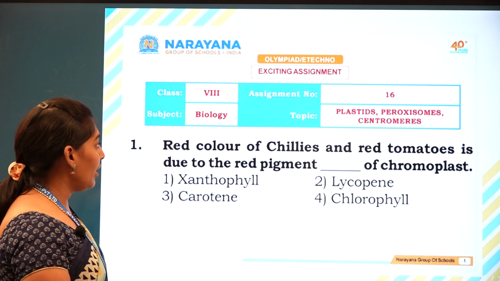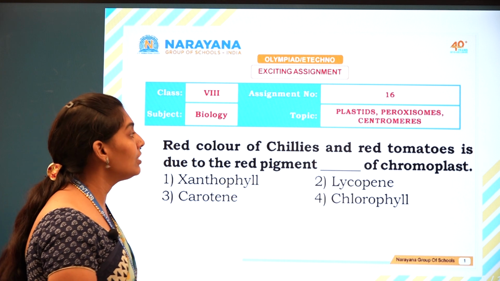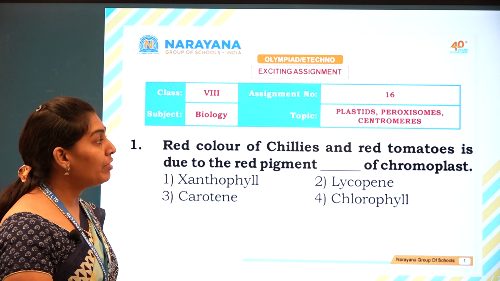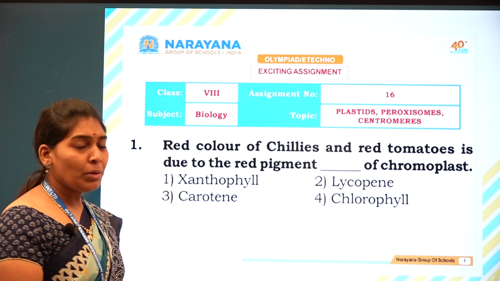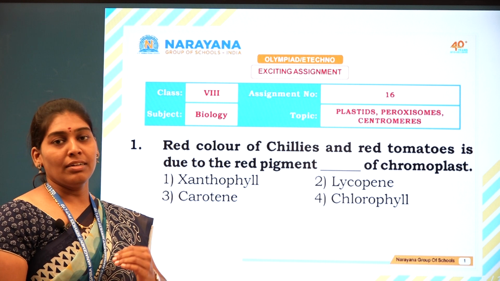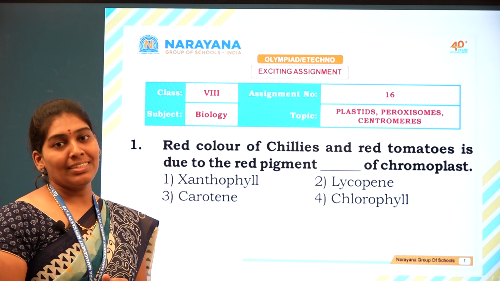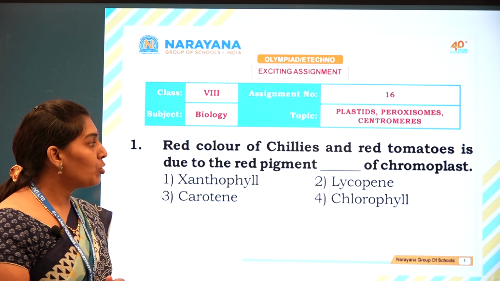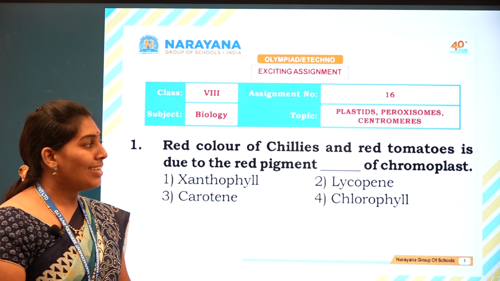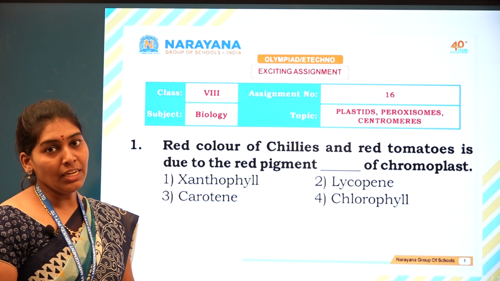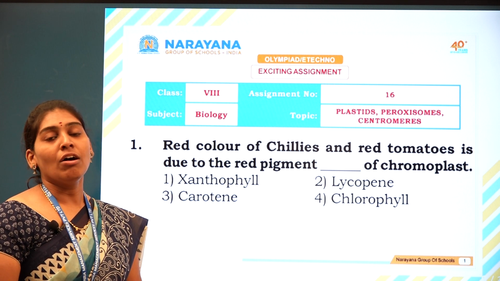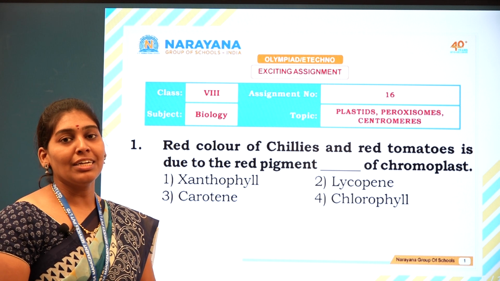The first question: the red color of chilies and red tomatoes is due to the red pigment of the chromoplast. Chromoplasts include many coloring plastids. Chroma is nothing but color. Plastids are involved in photosynthesis, and in flowers and fruits they give different colors.